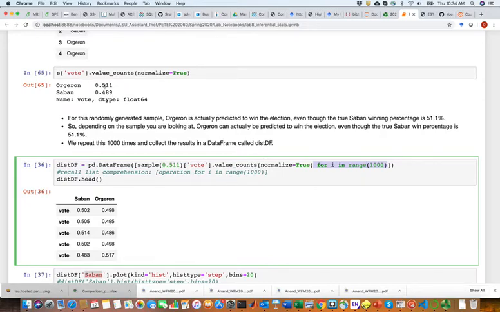All of them are totally computer simulated. And when you use the head function, you can see what you generate. So one realization, Nick Saban has 50.5%, here 51, here Orgeron is winning. And you now have 1,000 of these kinds of results.